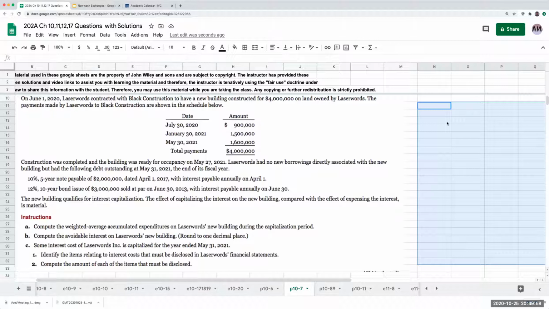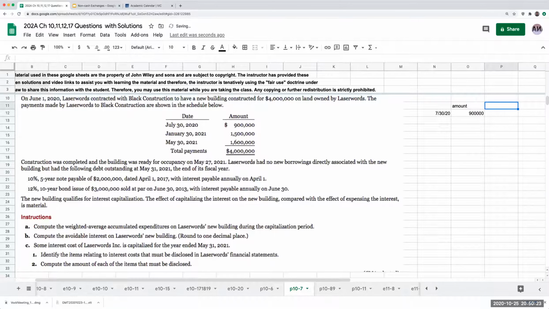Okay, so we can approach this problem a couple different ways. However, the first thing we can do is figure out the weighted average accumulated expenditures. The first one here is July 30th, 2020. The amount was 900,000.